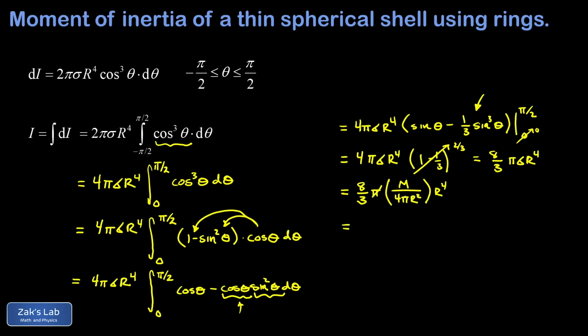I can cancel a factor of pi. I can cancel a factor of 4, leaving me with a 2 in the numerator. I can cancel 2 factors of r, leaving me with an r squared. And this cleans up to a final answer of 2/3 big M, big R squared. And that's our familiar formula for the moment of inertia of a thin spherical shell. And I can take off my calculus hat, and we're done.